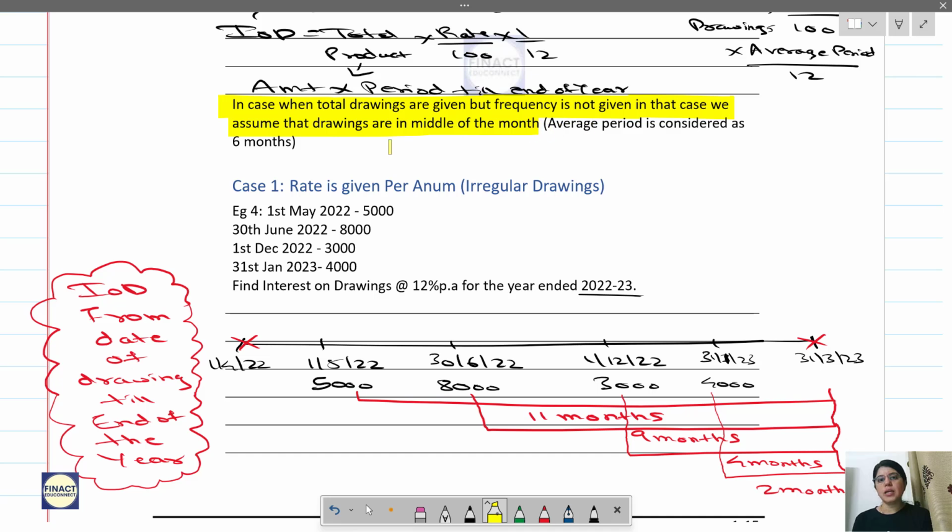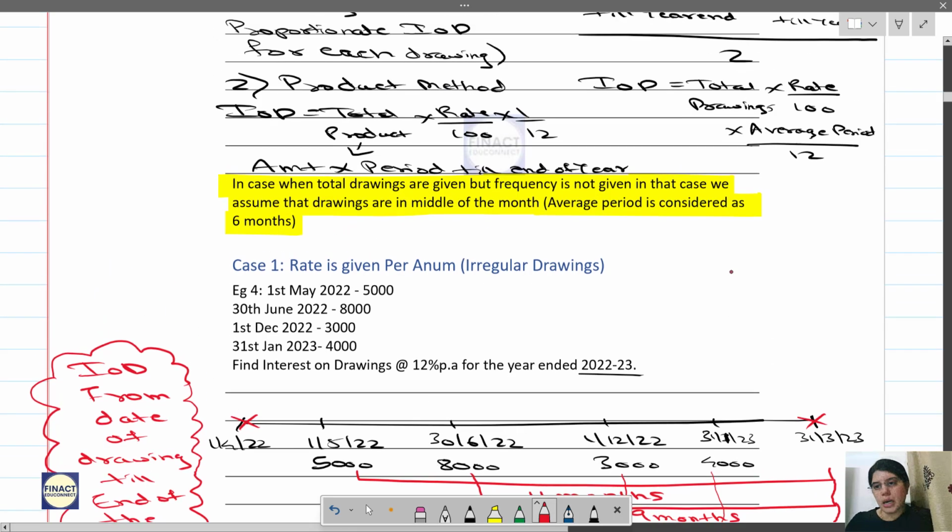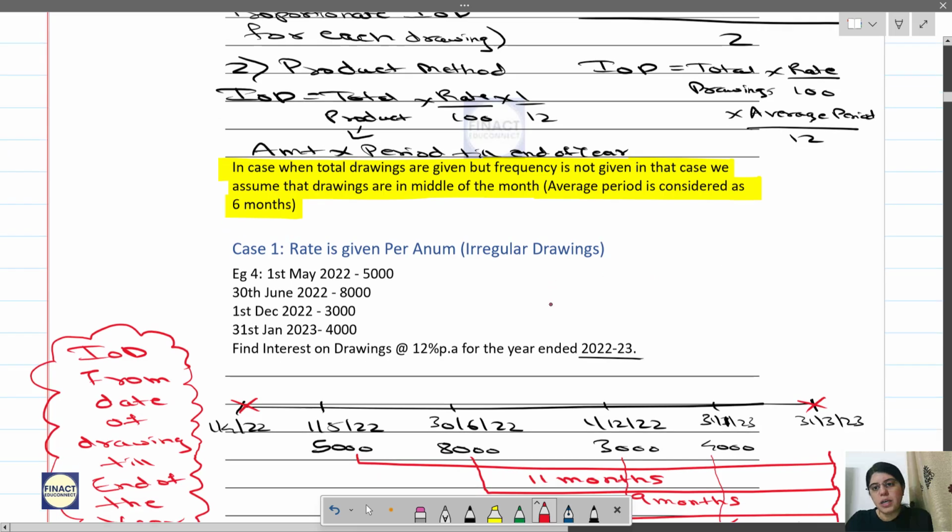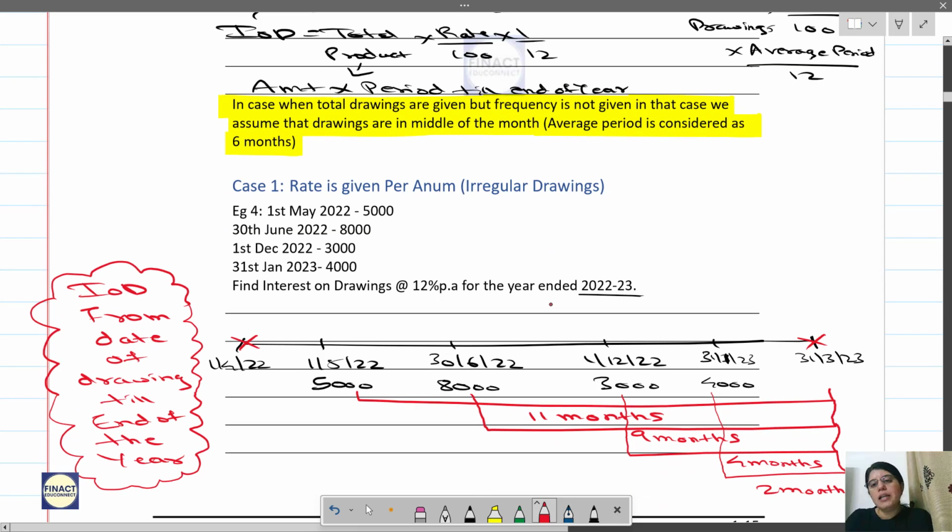So average period considered is 6 months. Okay, so when a lump sum amount is given, we use the same formula whatever we used for regular drawings, but we assume that it is evenly taken at the middle of every month. So average period is considered as 6 months.